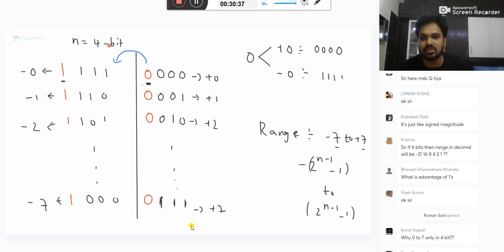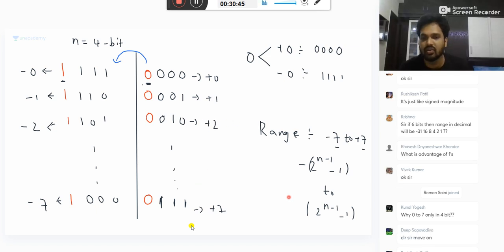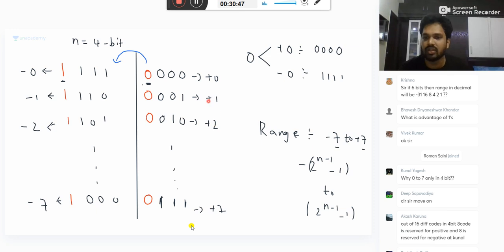If you have 4 bits, it is not 0 to 15, because half are taken by negative numbers and half are taken by positive numbers. Things are not the same. Earlier you had only positive numbers, so it was 0 to 15. But here half are taken by negative and half by positive. That's why it is minus 7 to plus 7.